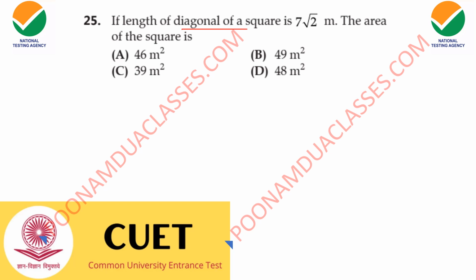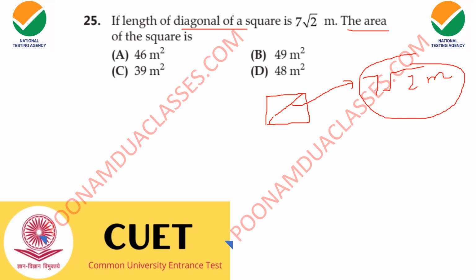Next question. If the length of the diagonal of a square is 7√2, this is the diagonal. Diagonal की length है 7√2 meter. The area of the square. Now we have to find out the area of the square. Length of the diagonal 7√2. So length of the sides will be 7 meter. And if length of the side is 7 meter, then the area will be side into side, that is 7 square is equal to 49 meter square.